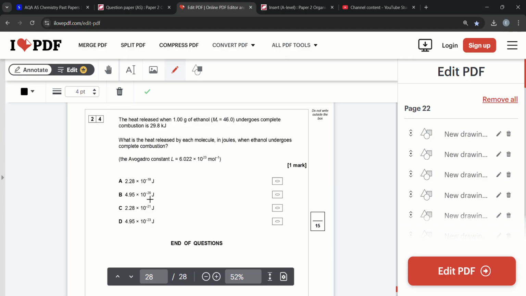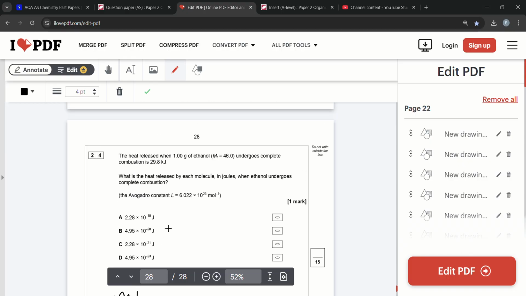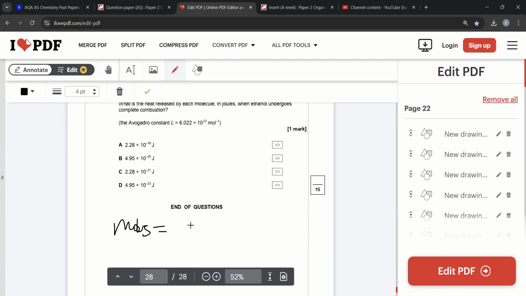Question 24. The heat released when 1 gram of ethanol undergoes complete combustion is 29,800 joules. What is the heat released by each molecule? So we need to find out the moles of ethanol first, which is 1 divided by 46, which is 0.0217.